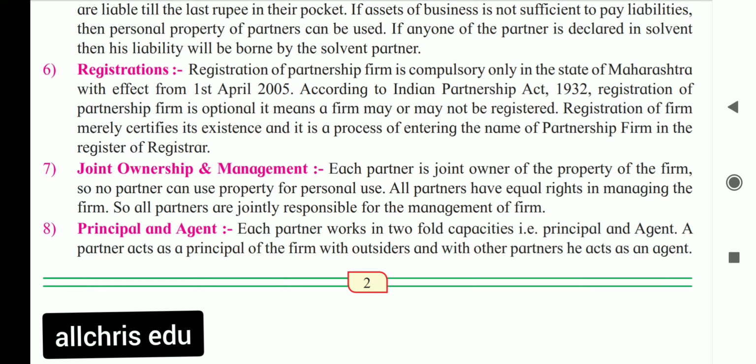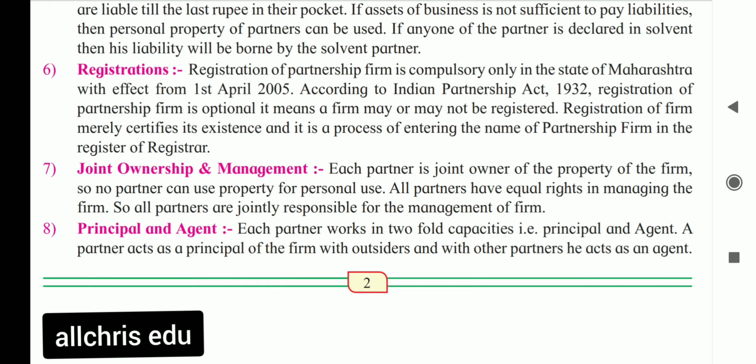Option is given to them whether they want to register or not. In this way, the Indian Partnership Act says only in Maharashtra it is compulsory, in other states it is not. So we have seen the sixth feature, that is registration.